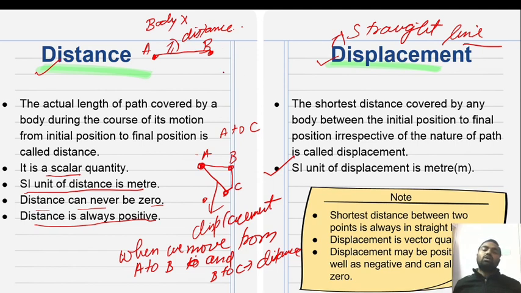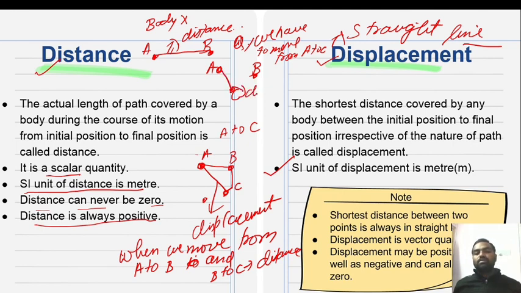Okay, in short, again I am repeating: A, B, C, three positions. We have to move from A to C. We can go from A to C directly.